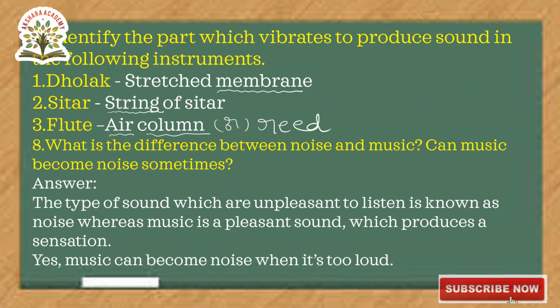Reeds are nothing but holes, or air column. So in flute, the vibrating part is the air column. By using the air columns, we are able to hear the sound. So in dholak, the vibrating part is the stretched membrane, in sitar, strings, and in flute, air columns. Next, we'll go to the next question.